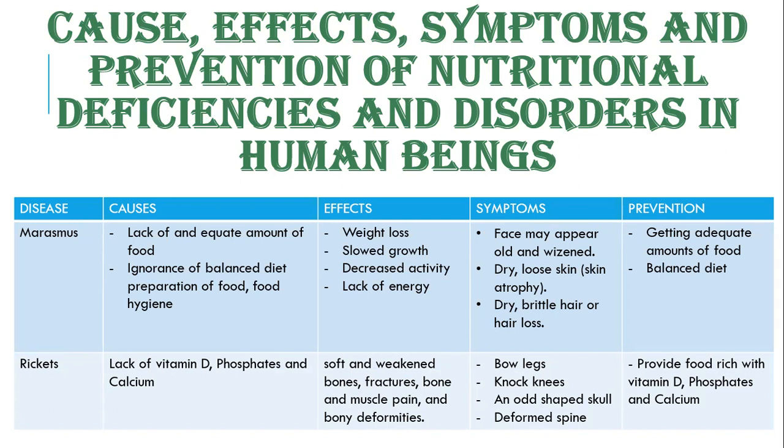This means not having the knowledge about what a balanced diet needs, or how to prepare food, and food hygiene are some of the causes of marasmus. So here a person may lack the proper amount of food to provide the body with enough energy for the body to function and grow.